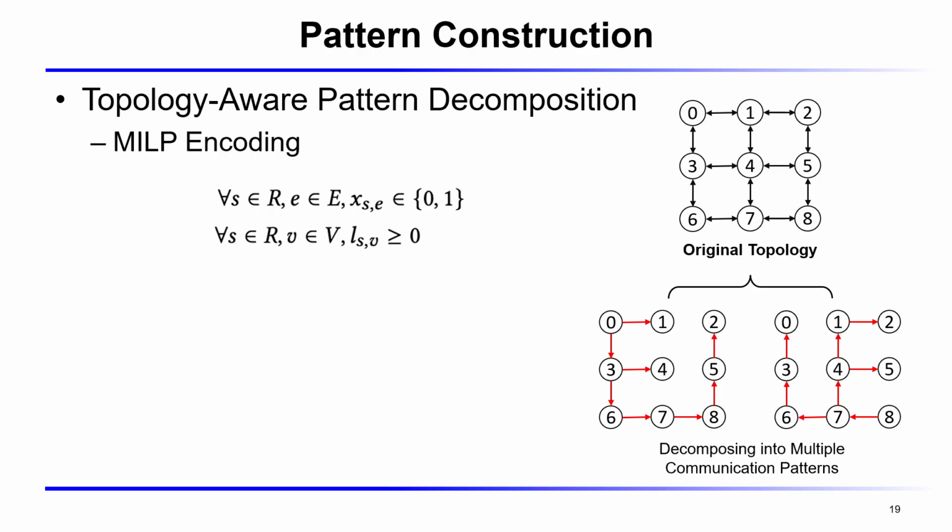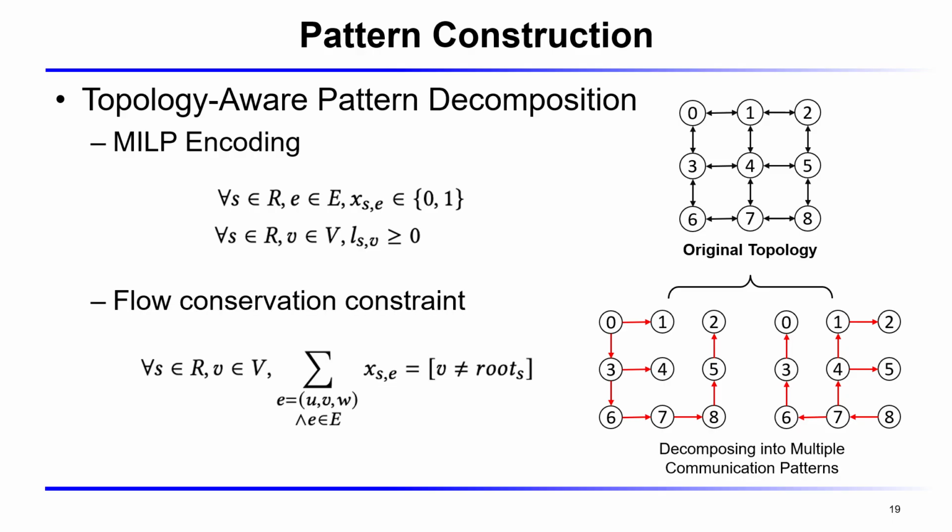We define 2 sets of decision variables. X is a binary variable indicating whether the edge E is used by the pattern S, and L is a non-negative real variable representing the depth of node V in pattern S. The flow conservation constraint ensures that every node except the root receives the data exactly once. This guarantees a tree-shaped broadcast pattern rooted at each source.